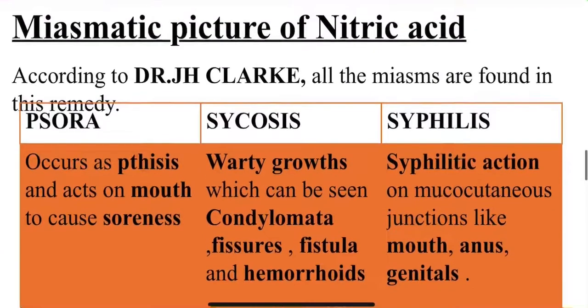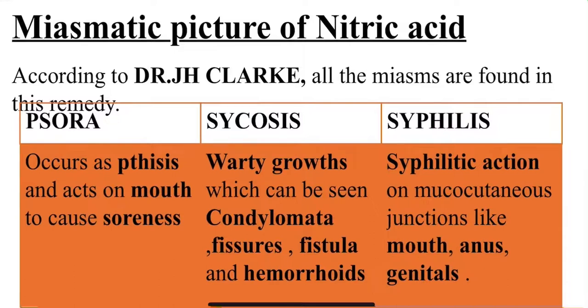Miasmatic picture of nitric acid. According to Dr. John Henry Clark, all the miasms are found in this remedy. So John Henry Clark says that all three miasms, that is psora, sycosis and syphilis, are found in nitric acid. How in psora? It is going to produce soreness in the mouth. It occurs as phthisis. Phthisis is nothing but tuberculosis. It is going to act on the mouth to cause soreness.